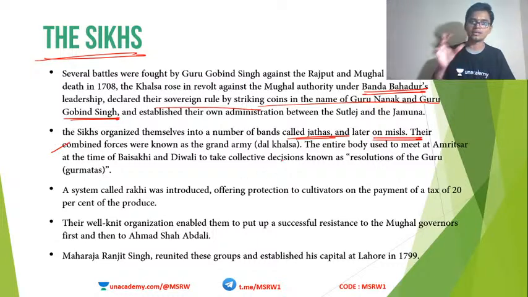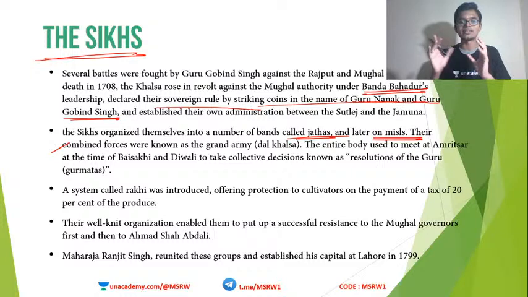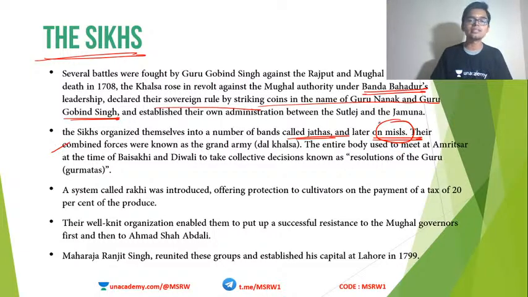There are multiple small classes within the Sikhs, and these are known as Misls. M-I-S-L-S, the S is silent. Earlier these Misls were known as Jathas.